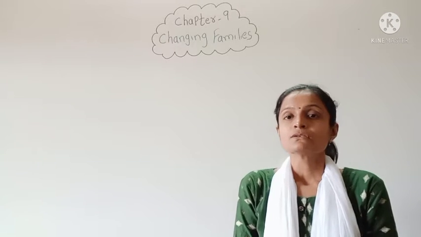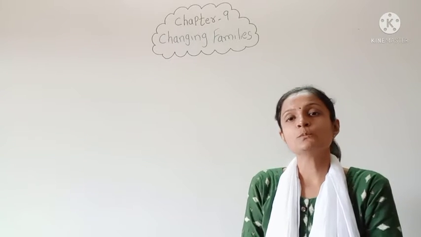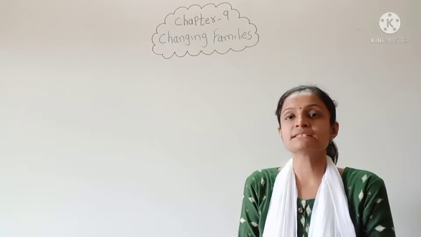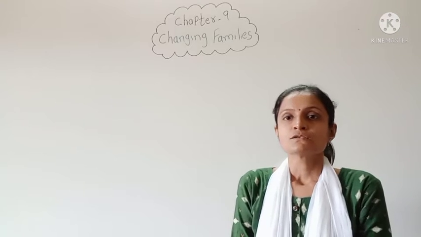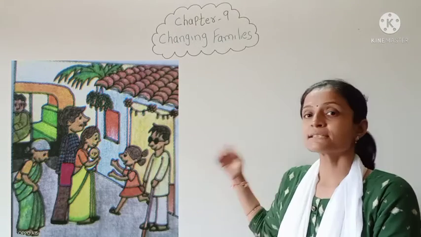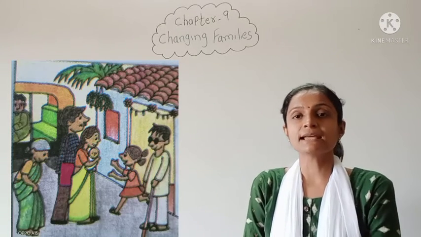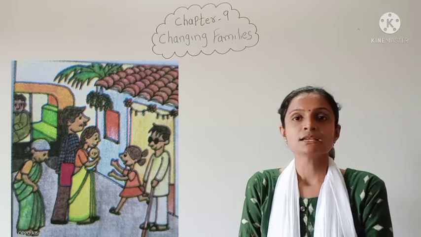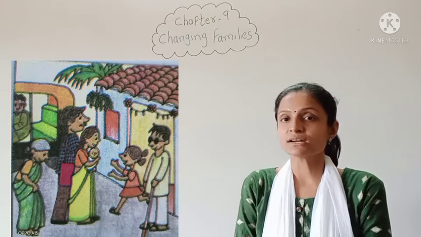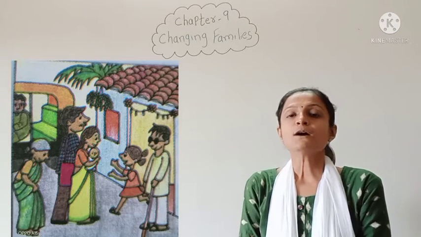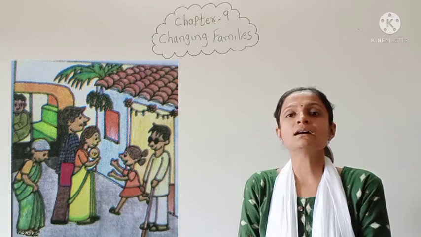Okay, so now this new baby has also arrived, so she is very excited. So now see in these pictures how many members there are now in Kiran's family. So you can count in the picture. There are now 6 members in the family.